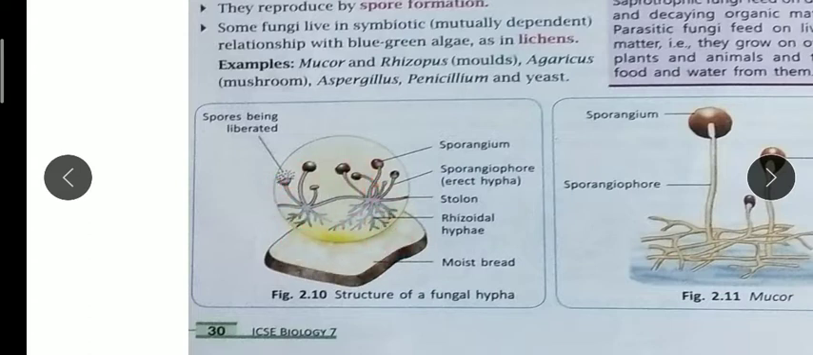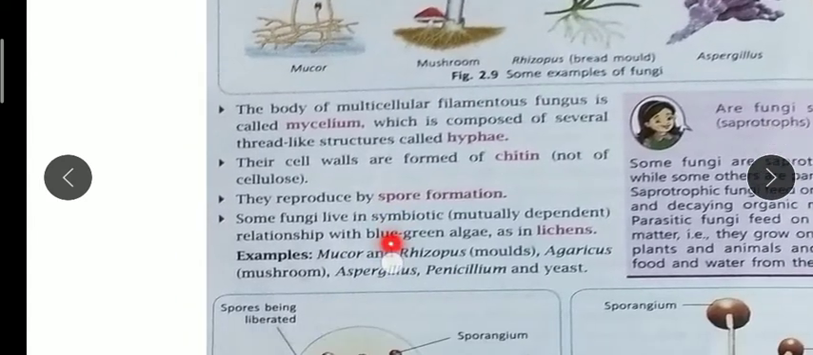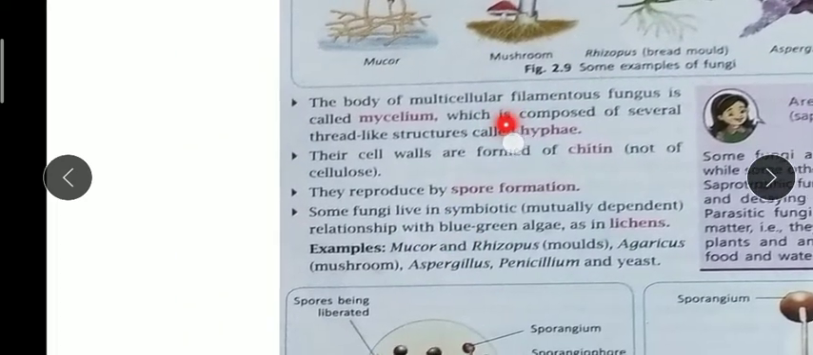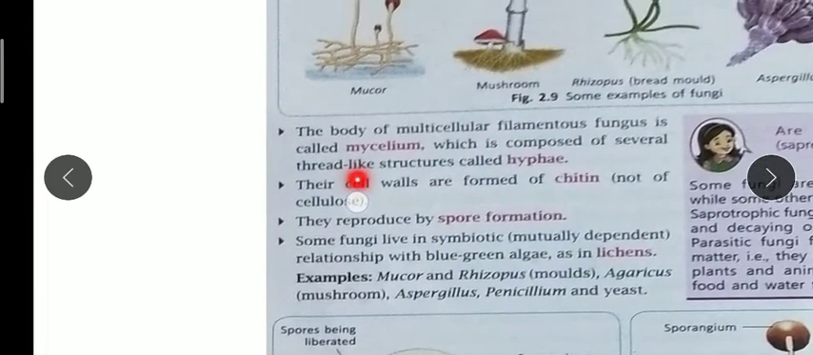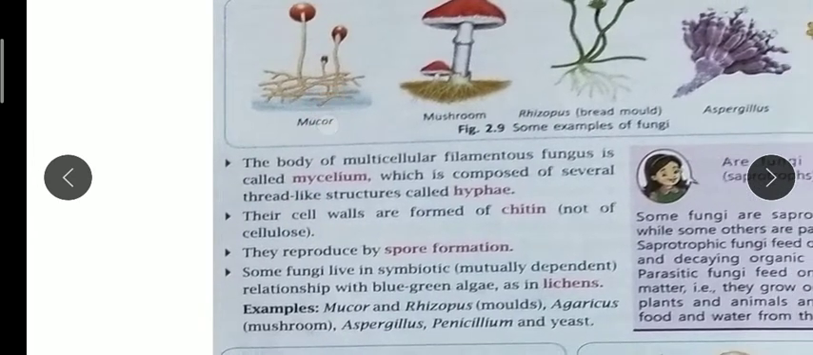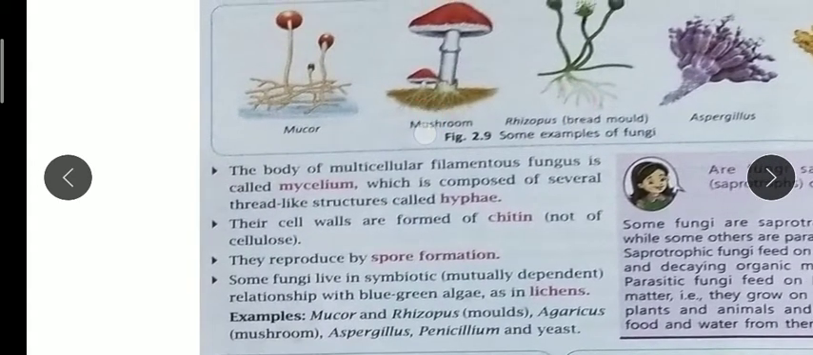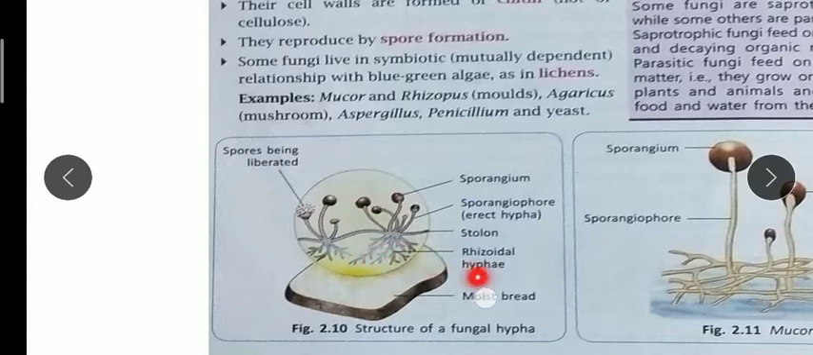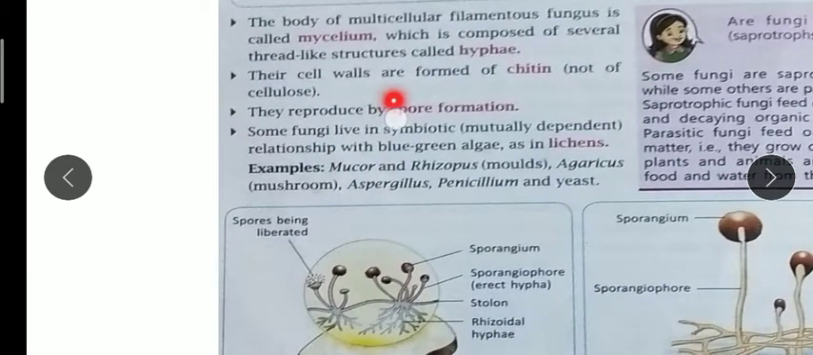So bread mold of Rhizopus is shown here, which is composed of several thread-like structures called hyphae. You can see these thread-like structures here and here, they are called hyphae. The labeling is also given. Now their cell wall is made up of chitin, not of cellulose. So they are not plants, they are purely fungus. Their cell wall is made up of chitin and not of cellulose.